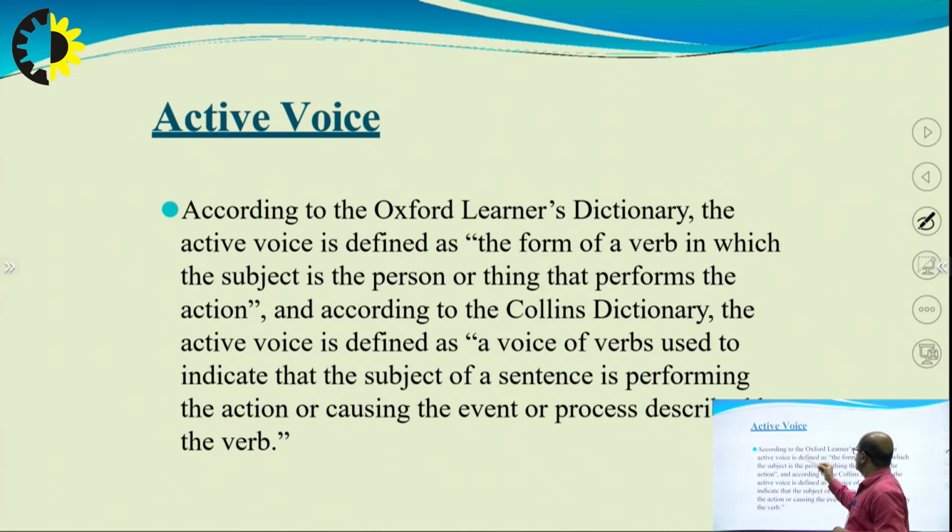According to the Oxford Advanced Learner's Dictionary, the active voice is defined as the form of a verb in which the subject is the person or thing that performs the action.